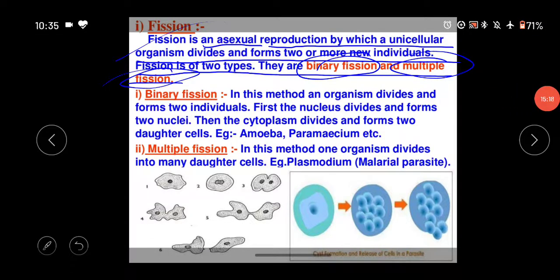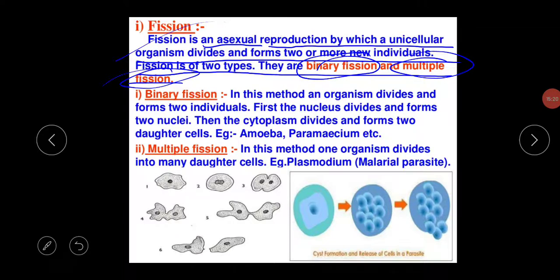So this fission is actually one kind of asexual reproduction by which a unicellular organism divides and forms two or more new individuals. There are two types of fission, the binary fission and the multiple fission. In binary fission, an organism divides and forms two individuals. First the nucleus divides and forms two nuclei, and then the cytoplasm divides and forms two daughter cells. Example: amoeba and paramecium.